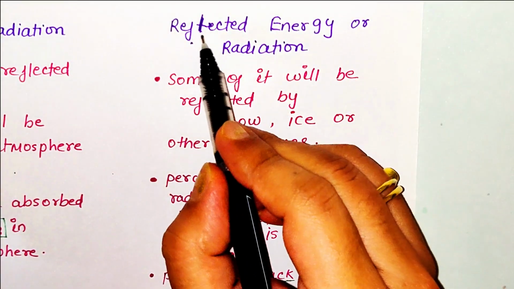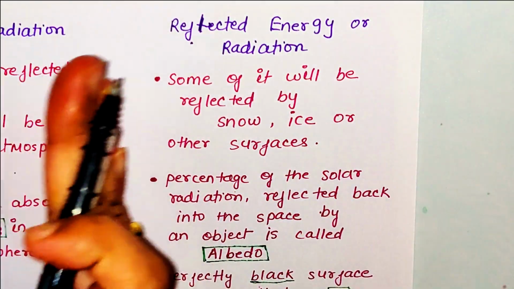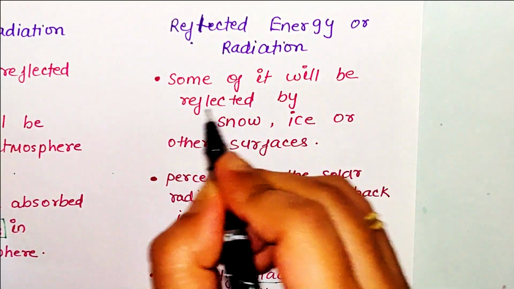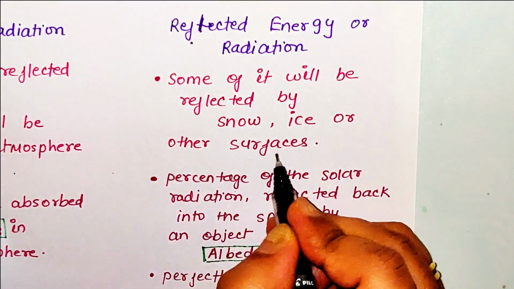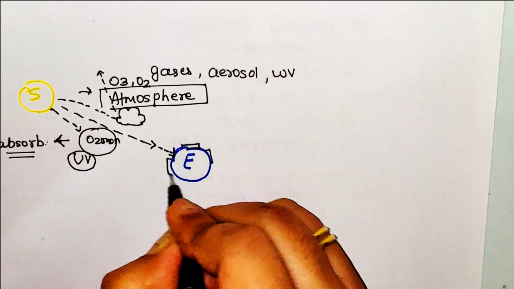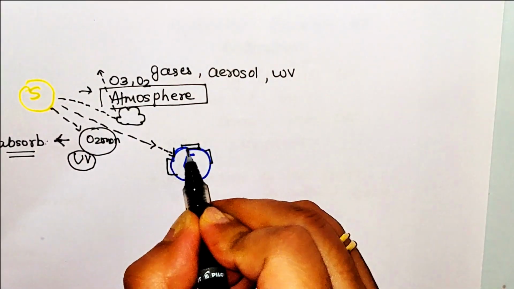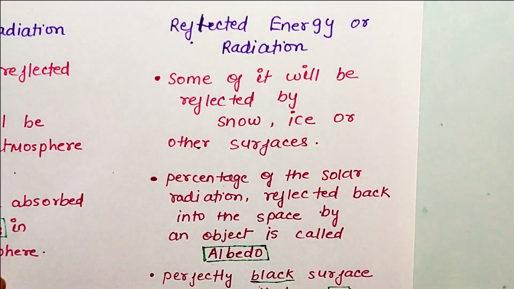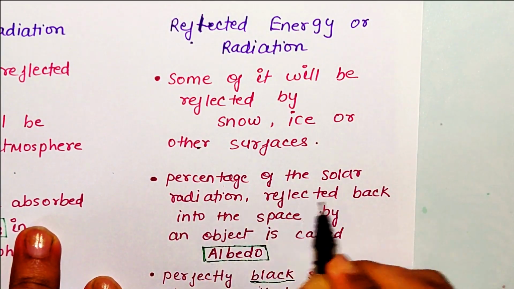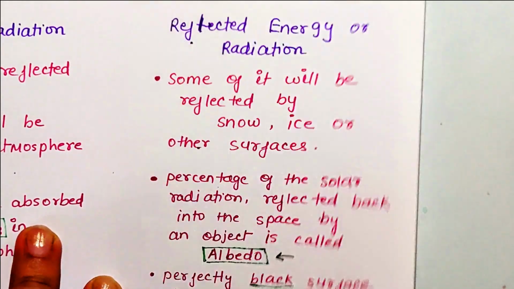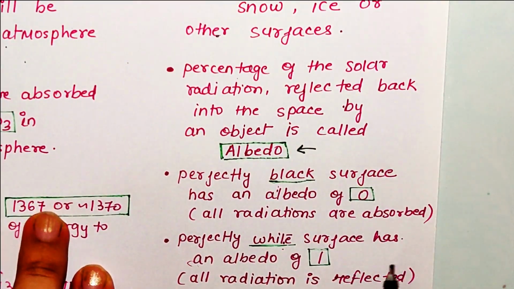The next stage is reflected energy or radiation. So at this stage what is happening? Incoming solar radiation is hitting the earth. Some of it will be reflected by snow, ice and other surfaces. So on the earth there are many things like snow, ice or mountains. Some of this solar radiation will be reflected by ice, snow, oceans or other surfaces like mountains. The percentage of the solar radiation reflected back into space by an object is called albedo. This portion of the solar radiation which is reflected back into space is called albedo.